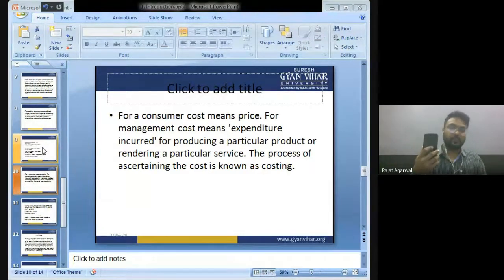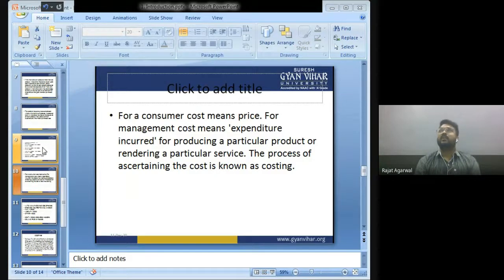For purchasing this mobile phone, I have paid 50,000 rupees. So, being a customer, for me, the cost of this mobile phone is 50,000 rupees, meaning the price I have paid to purchase it. For a manufacturer, cost means the resources that are given up in manufacturing this mobile phone.